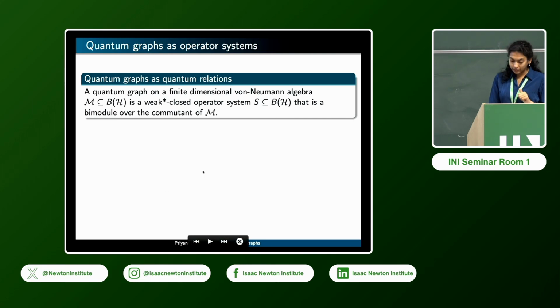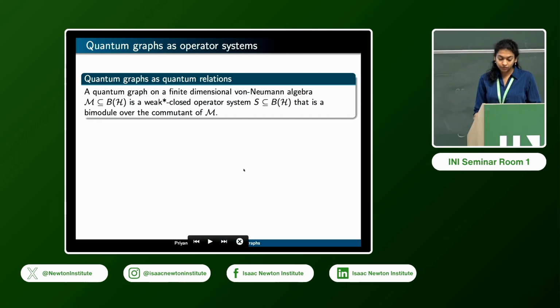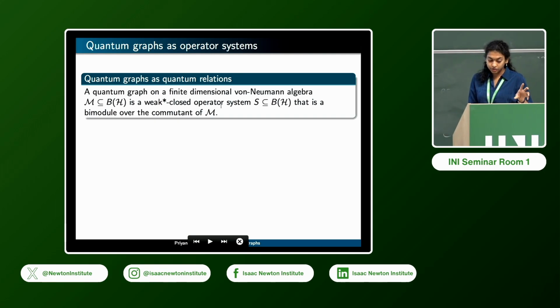So let's start with the quantum relations perspective. In this case, a quantum graph has 2 main objects. One is the quantum set, which plays the role of the non-commutative analog of the vertex set. This is given by a finite dimensional von Neumann algebra. Throughout my talk, everything is finite dimensional. And then the graph structure itself is given by an operator system that lives in B of H, where M is represented.